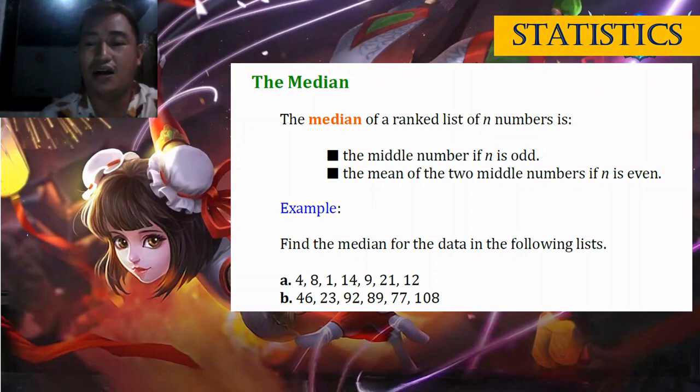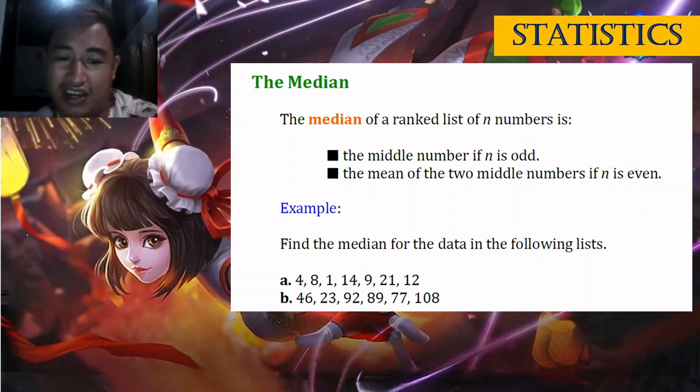Okay, next. If n is even, the median is the mean of the two middle numbers. So if n is even, take the two numbers in the middle, add them, and divide by 2. Mean, because it's the average.